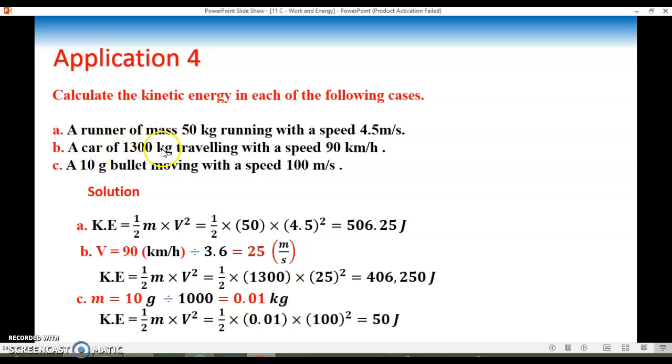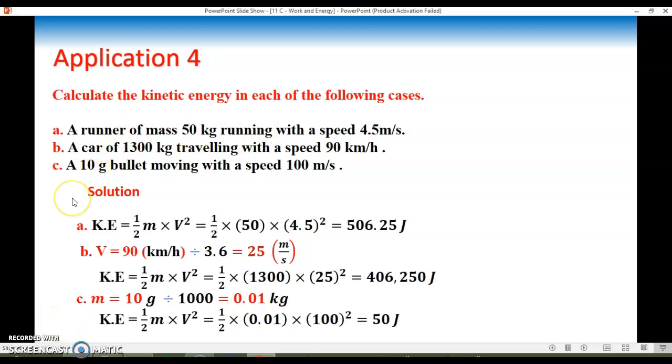Part B, a car of 1,300 kilograms traveling with a speed of 90 kilometers per hour. Here you have 90 kilometers per hour not given in the SI unit, while mass is given in the SI unit. So you have to convert from kilometer per hour to meter per second. You divide by 3.6, so it's equal to 25 meters per second. Then you substitute in the formula. Kinetic energy equals half mv squared. So half times 1,300 times 25 squared equals 406,250 joules.